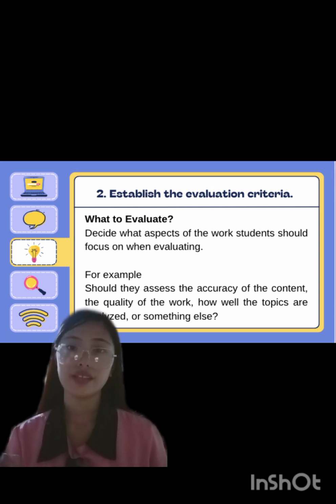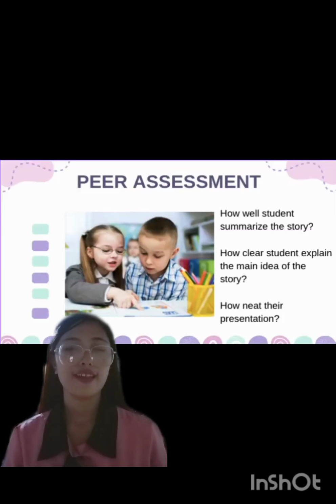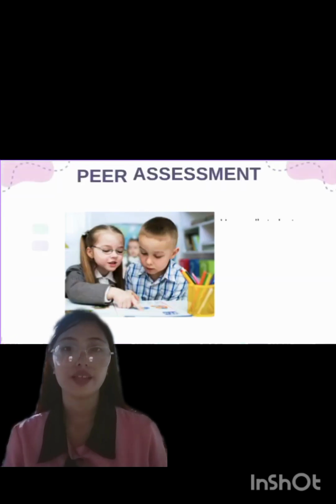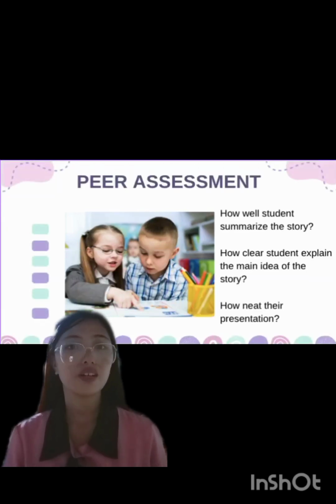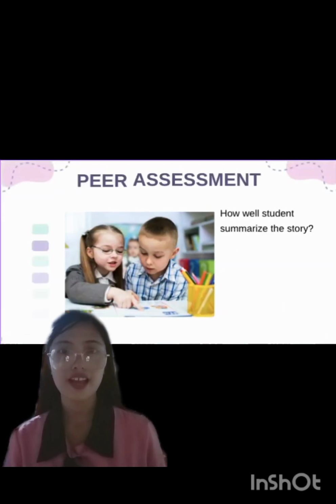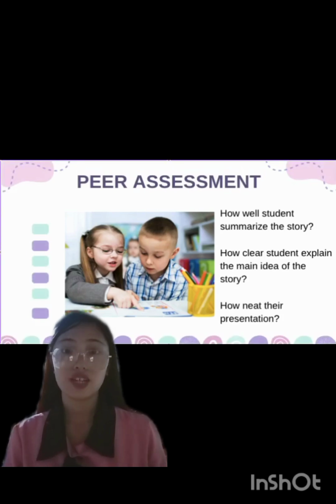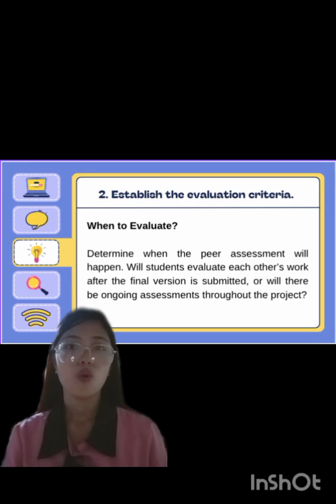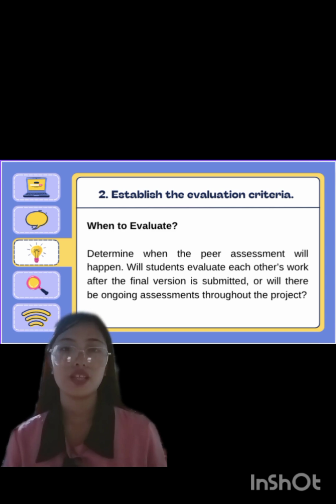For example, for elementary students, if the assignment is a book review, students might evaluate how well their peers summarize the story, how clearly they explained the main idea, and how neat their presentation is. For number two, when to evaluate? Determine when the peer assessment will happen. Will students evaluate each other's work after the final version is submitted, or will there be ongoing assessments throughout the project?